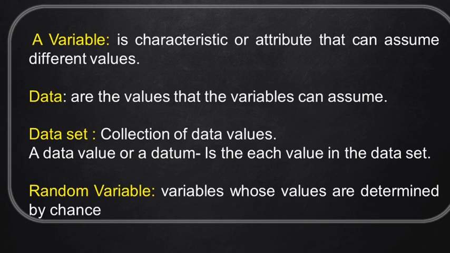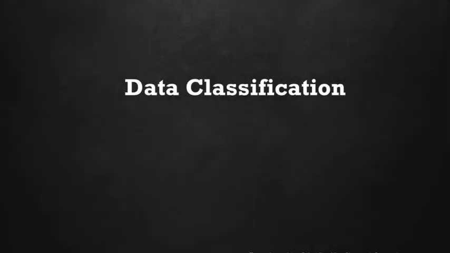Random variable: the variable whose values are determined by chance. Randomly it assumes any number. If you throw a dice, it assumes any number, so the values are by chance. So it is called a random variable. Now we'll see what the different classifications of data are.